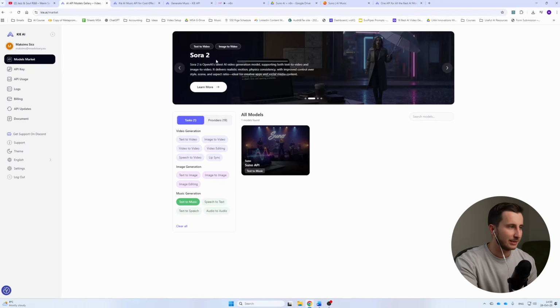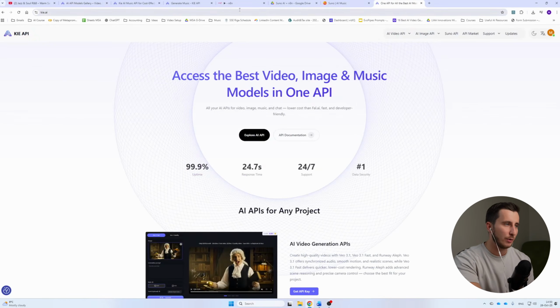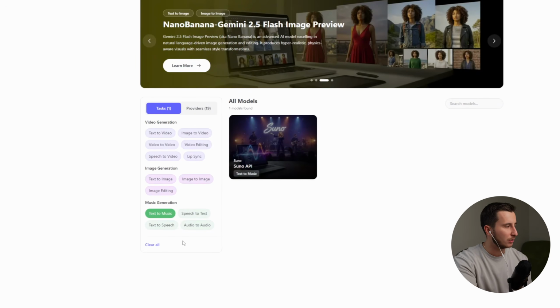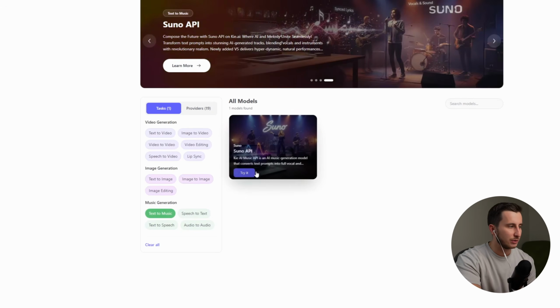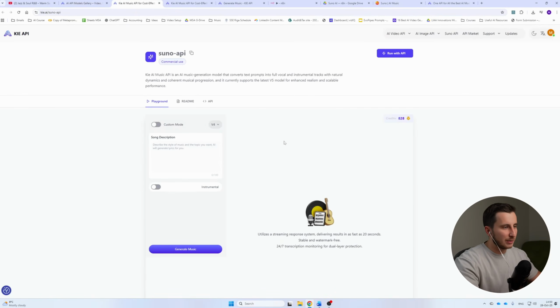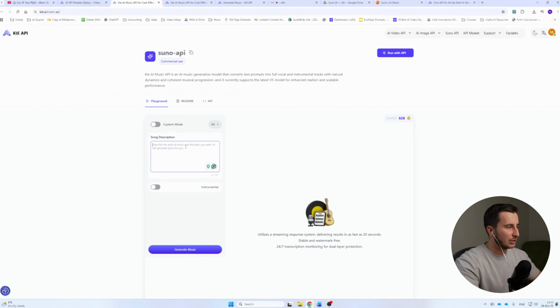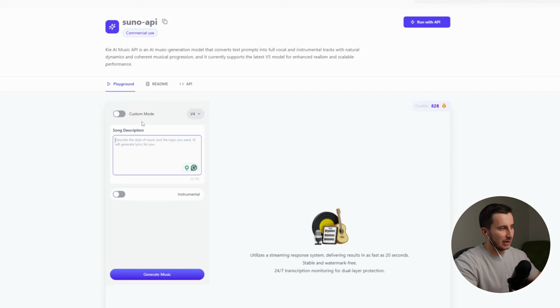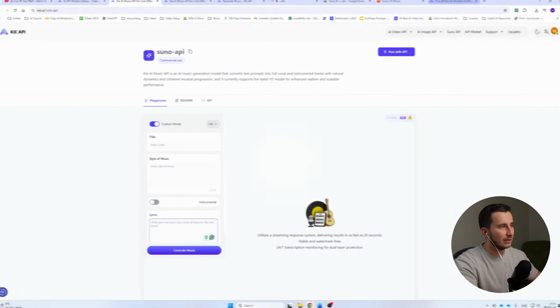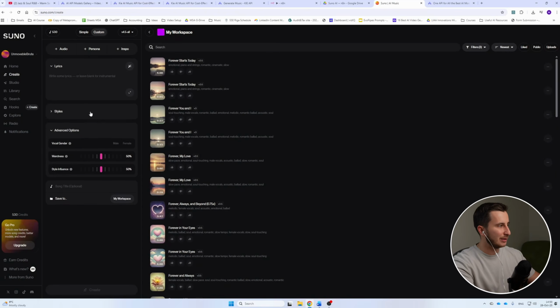And in order to access it, you will basically just go in and log in with your Google account if you have one. And if we go to their models or model market, we've got text to music, so we can have Suno API right in here. As for the interface, it's pretty much similar to every other application like this. And here we can just say the song description and have a custom mode and have a few boxes right in here, which would look similar to what we have here.